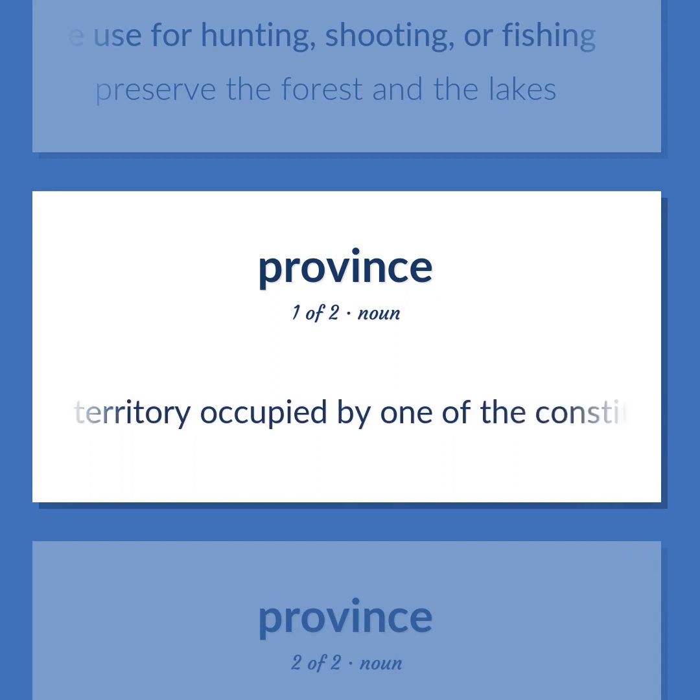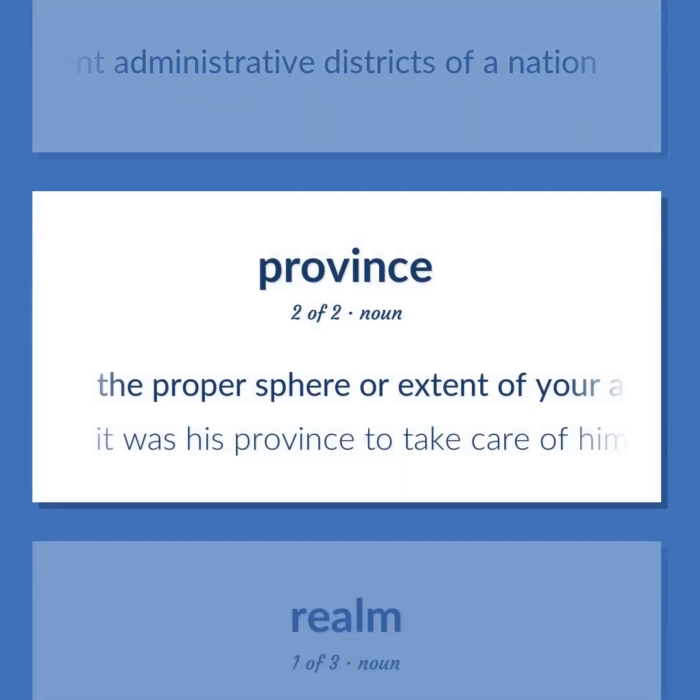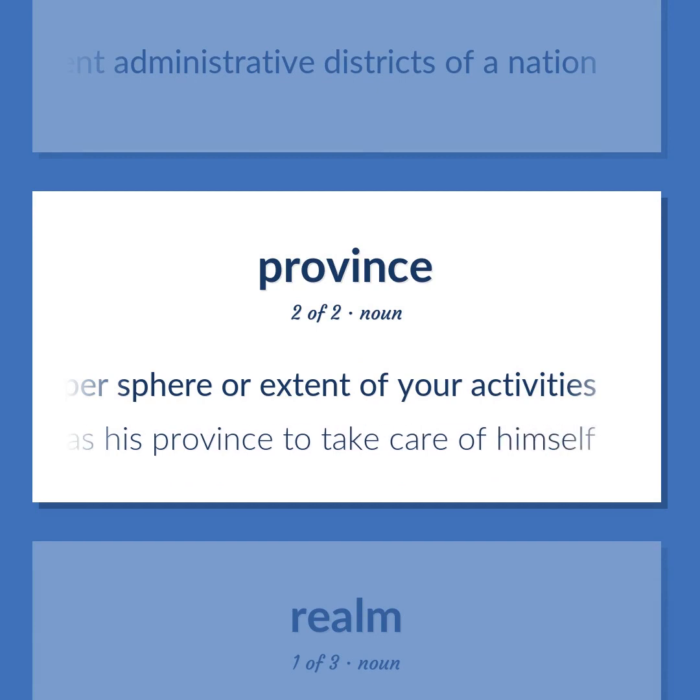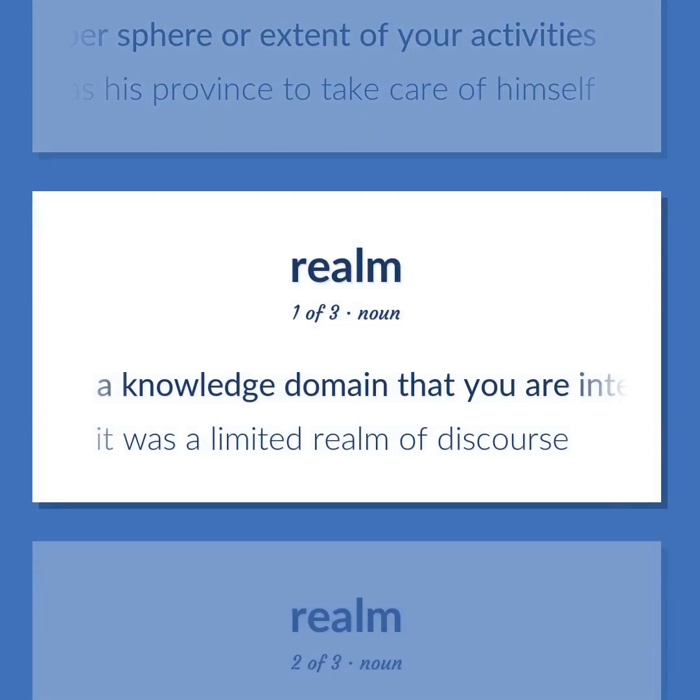The territory occupied by one of the constituent administrative districts of a nation. The proper sphere or extent of your activities. It was his province to take care of himself. A knowledge domain that you are interested in or are communicating about. It was a limited realm of discourse.